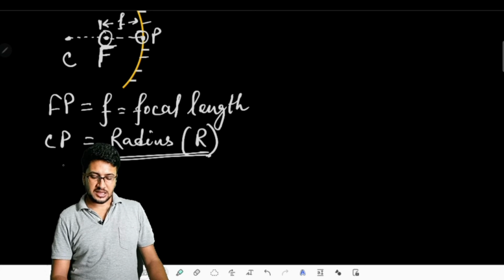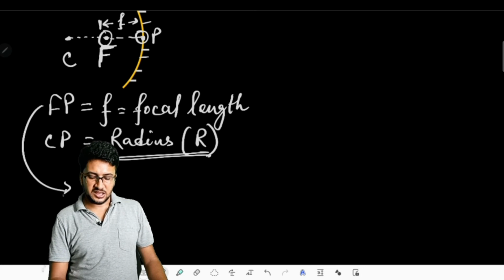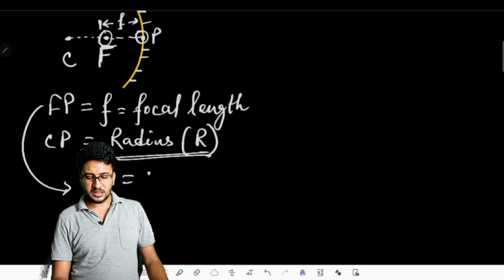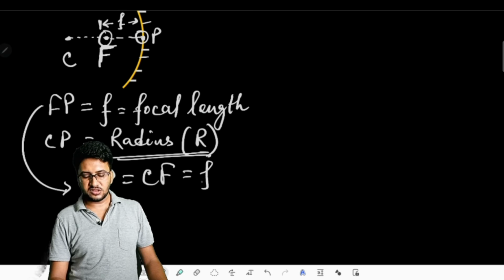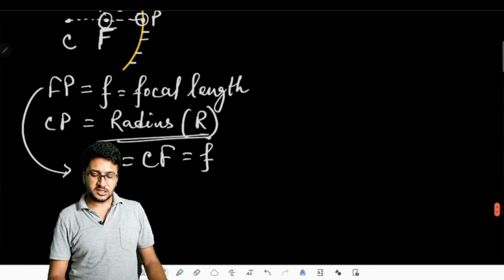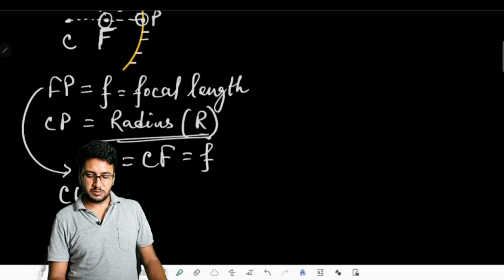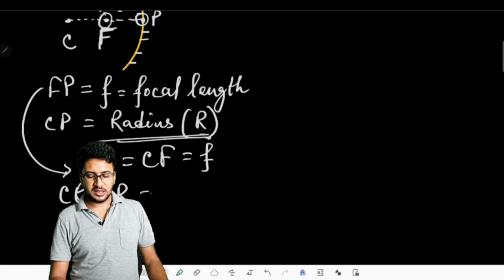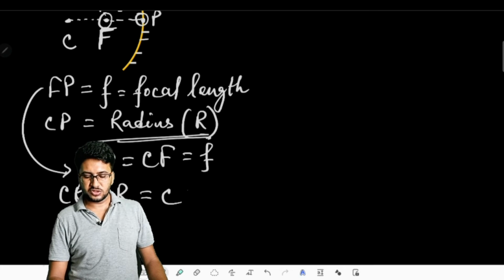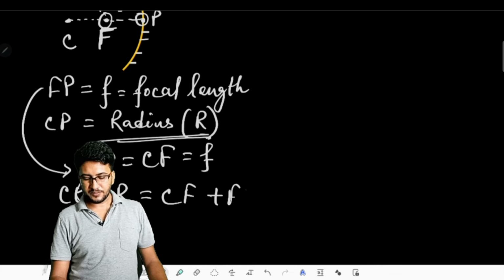So we can say that FP is also equal to CF, can we say? And FP is equal to f, that means CF is also equal to f. So hence CP, which is equal to R, can be made into CF plus FP. So what do we have?